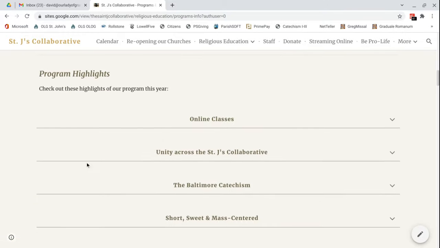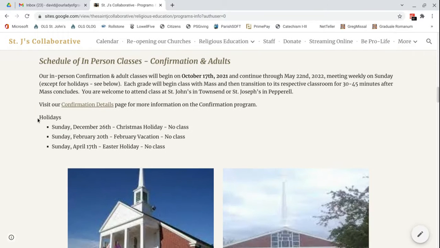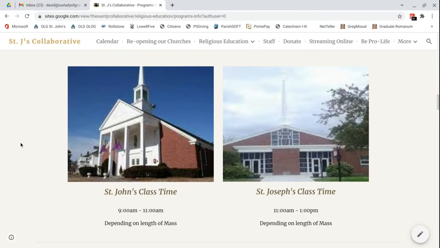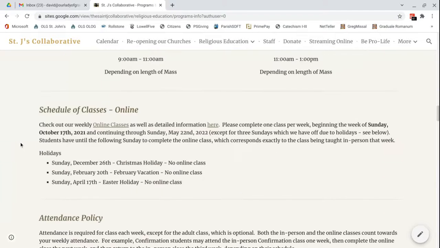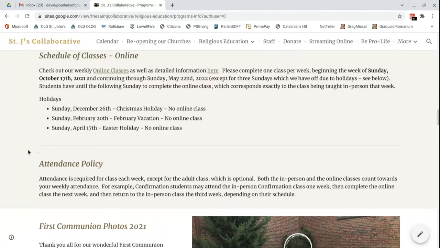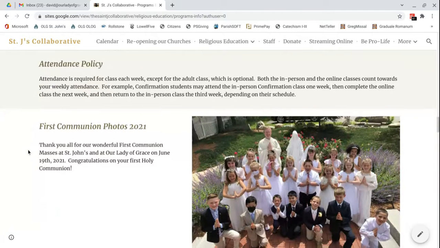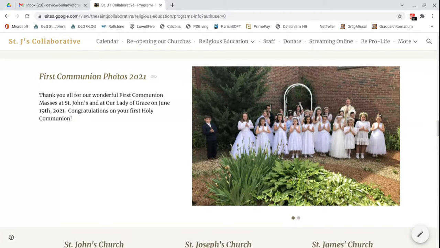I have some program highlights that people can check out if they want to read more about the program, kind of surf the web page a little bit. A schedule of the in-person classes. It shows the 3 Sundays that we have off from class. A little visual here to show the different class times. We got a schedule of classes for online, which again repeats these same 3 holidays. The attendance policy, so anybody's questions can be answered. There's also some wonderful First Communion photos from last year that are there.